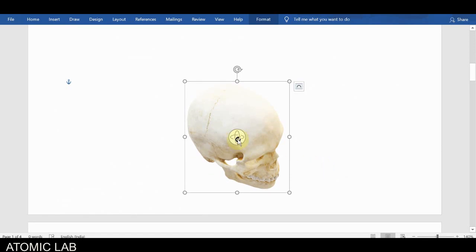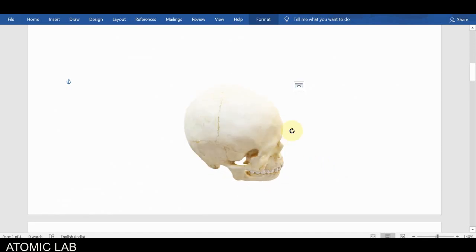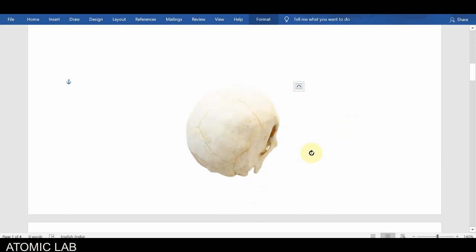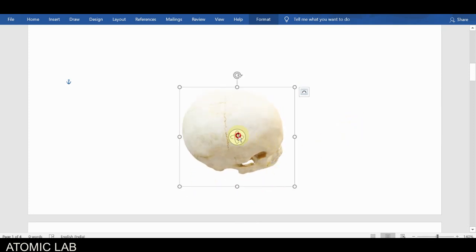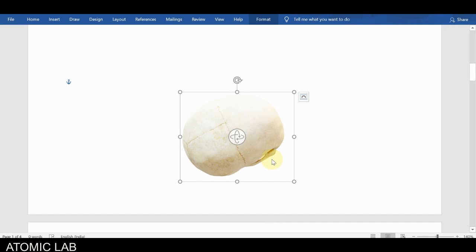In this picture, look here. This is our skull. The upper part of our skull is generally made of 8 bones.